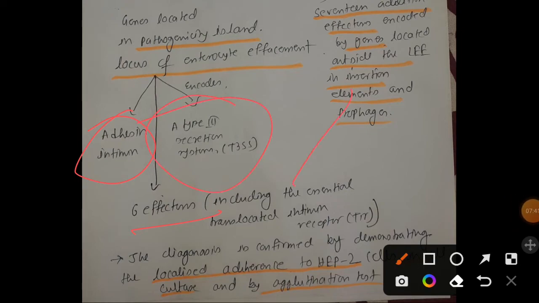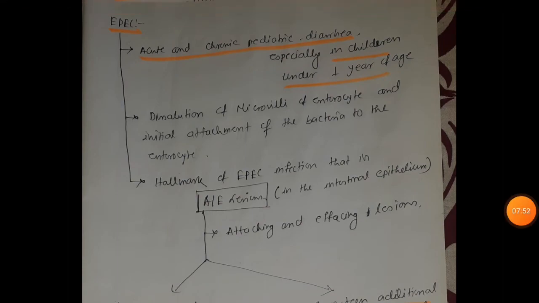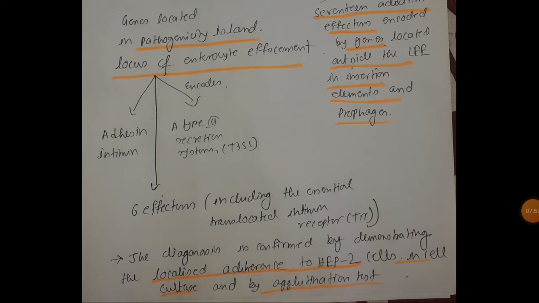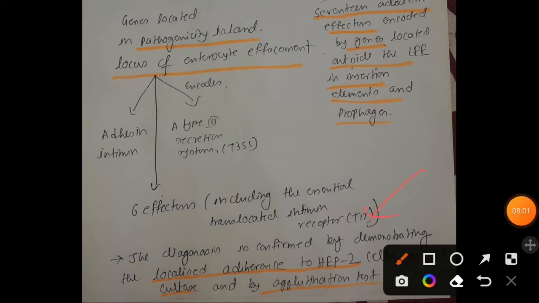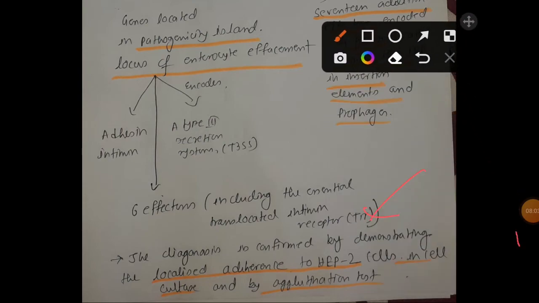And 17 different effectors come from genes located on the insertional elements along with prophages. So that is how A/E lesion occurs. We can diagnose EPEC by demonstrating localized adherence to Hep2 cells in cell culture and by agglutination test.